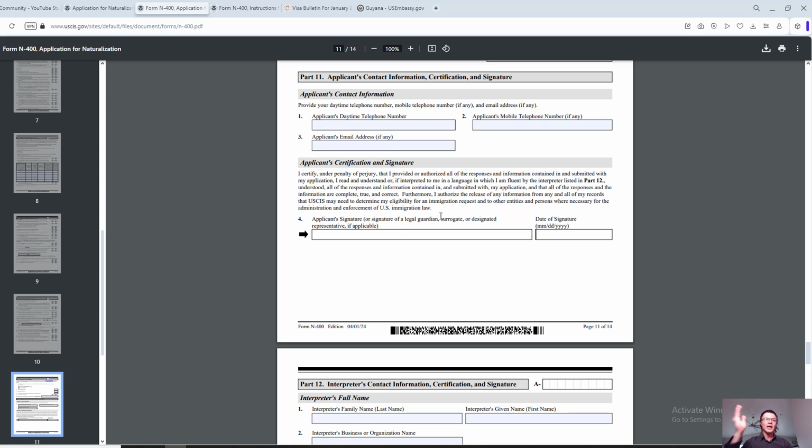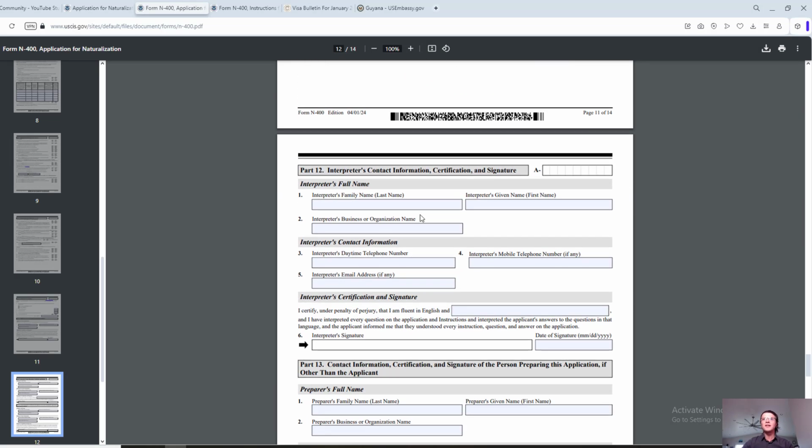Whenever it comes to online applications, I get that question all the time. Yes, there is an electronic signature online, but all you're doing is typing up your full name, and that counts as the signature. That's really it whenever it comes to an online application. But yes, there is a space to certify it online as well.